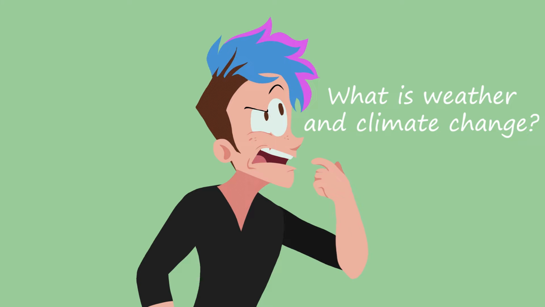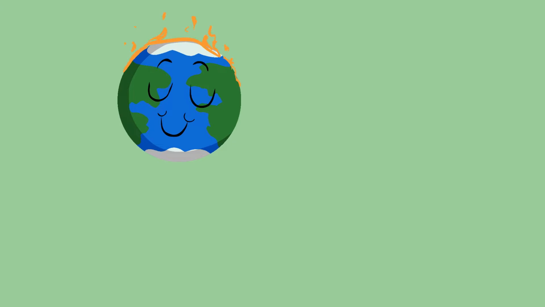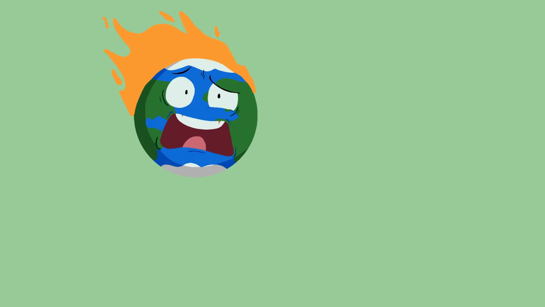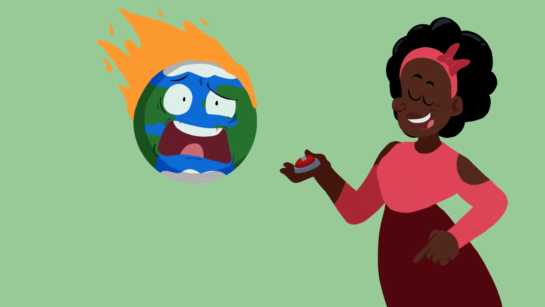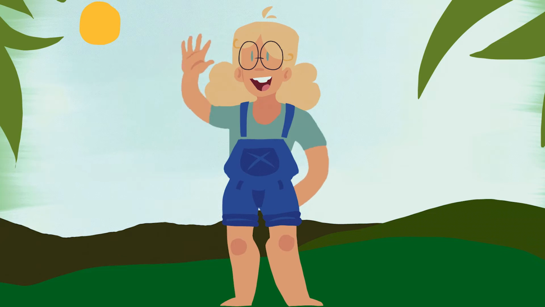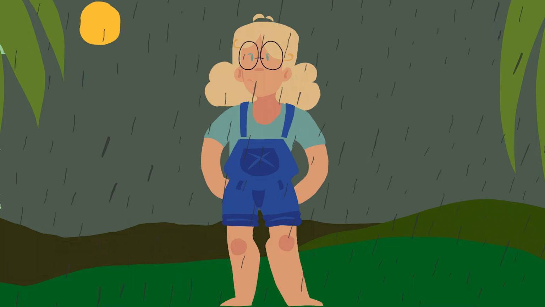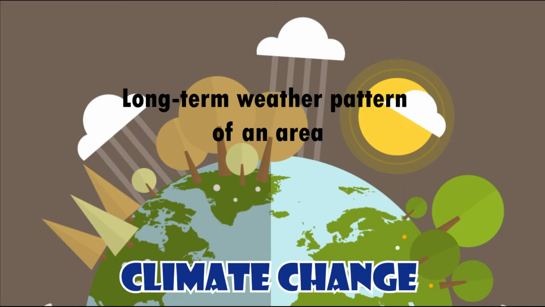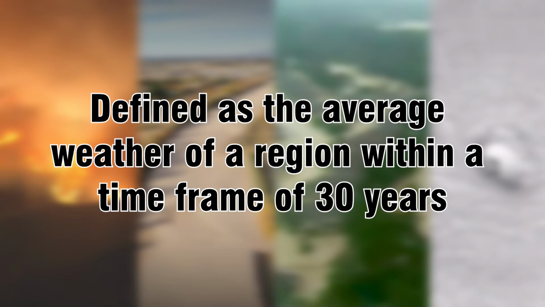The following video will be covering weather and climate change and their respective definitions, the effects and impact climate change has in various degrees, and the many solutions to combat climate change. Weather consists of temporary changes within the face of the atmosphere, often affecting precipitation, temperature, humidity, cloudiness, and other aspects. Climate change is the long-term weather pattern of an area. Some scientists define it as the average weather of a region within a time frame of about 30 years.